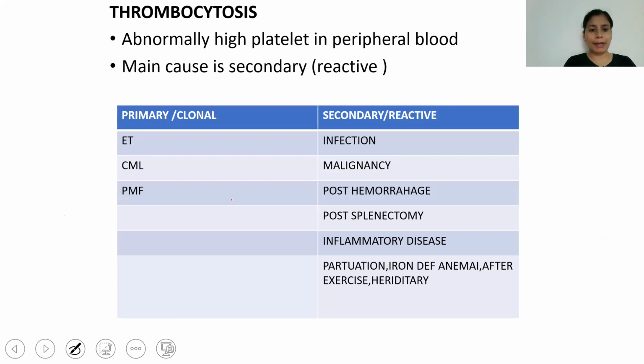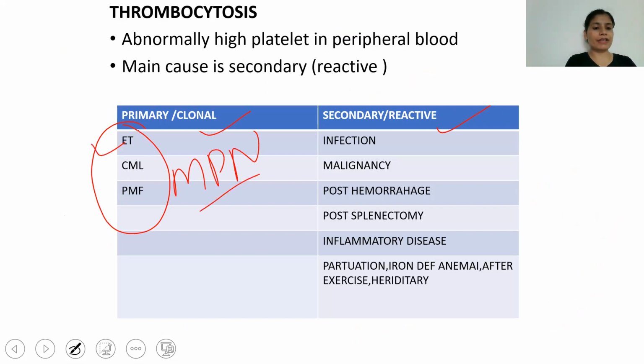Thrombocytosis can be primary or reactive. The reason for primary thrombocytosis is MPN, and specifically ET. While the causes of secondary or reactive thrombocytosis are infection, malignancy, post-hemorrhage, post-splenectomy, inflammatory disease, or after parturition.